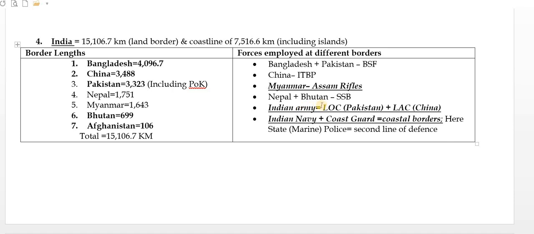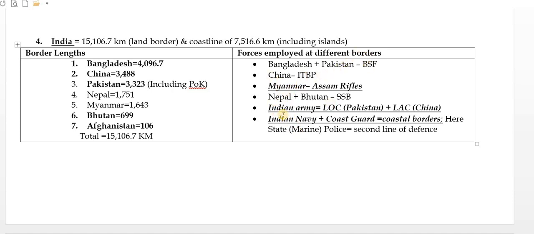Then Nepal and Bhutan. These are more or less friendly countries, so they will be handled by Sashastra Seema Bal. This is called SSB. So Sashastra Seema Bal is deployed over there in a friendly kind of situation, Nepal and Bhutan. So all these borders have some kind of concept for deploying particular forces.